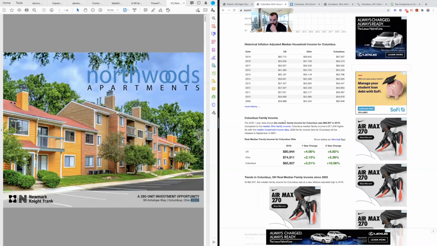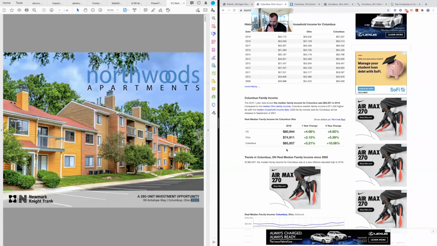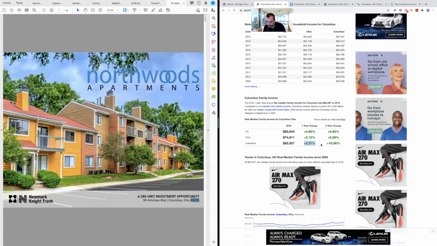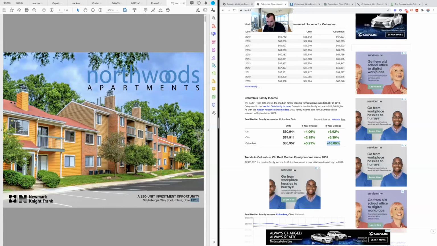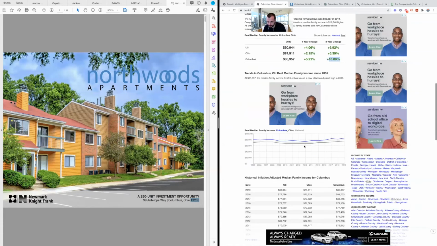And then this is the family income, which I'm guessing would be married people and other families' total income instead of just household, like roommates. So Columbus, you can see 3-year change has been 10%, which has been very, very good. US as a whole is around $80,000. Ohio as a whole is only 74. So Columbus is beating both of them. Columbus is beating both of them in the family as well.